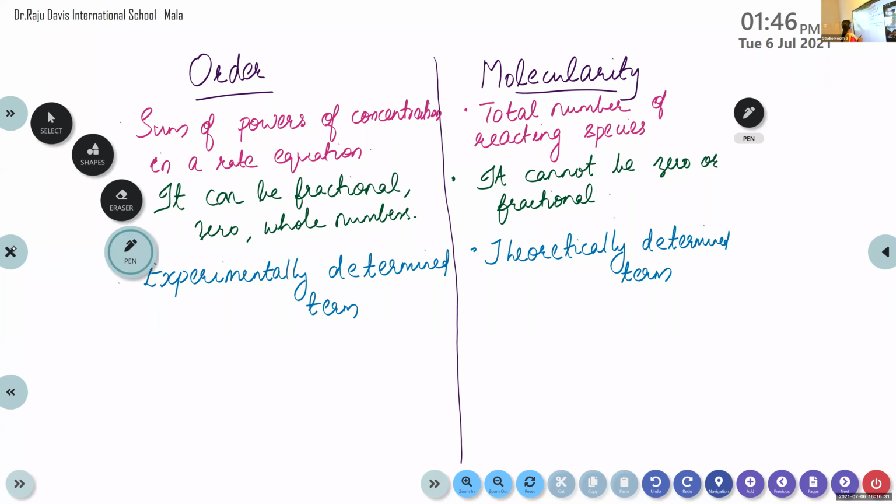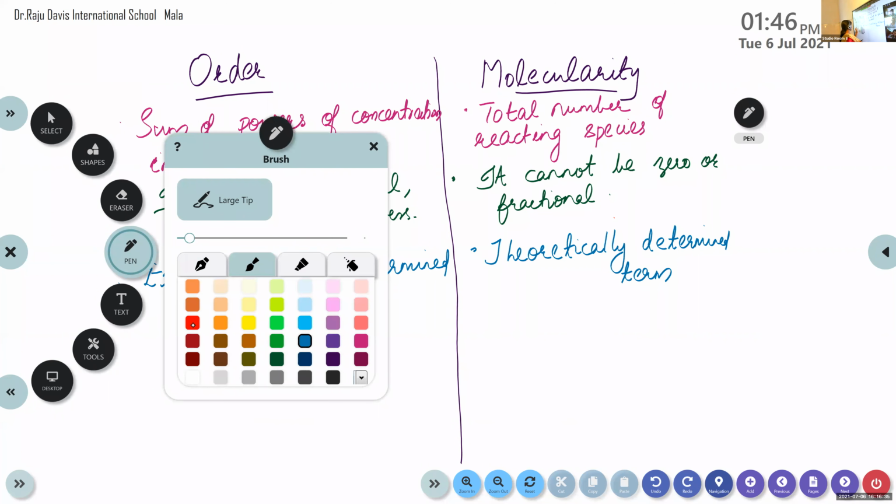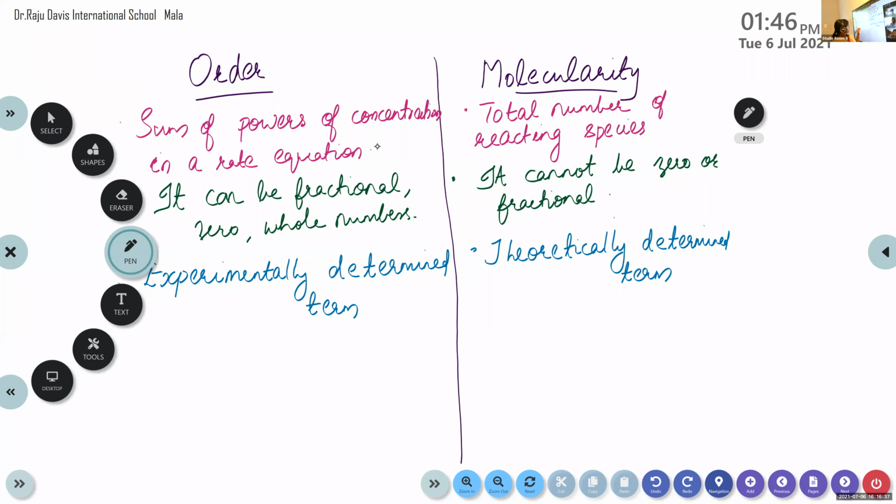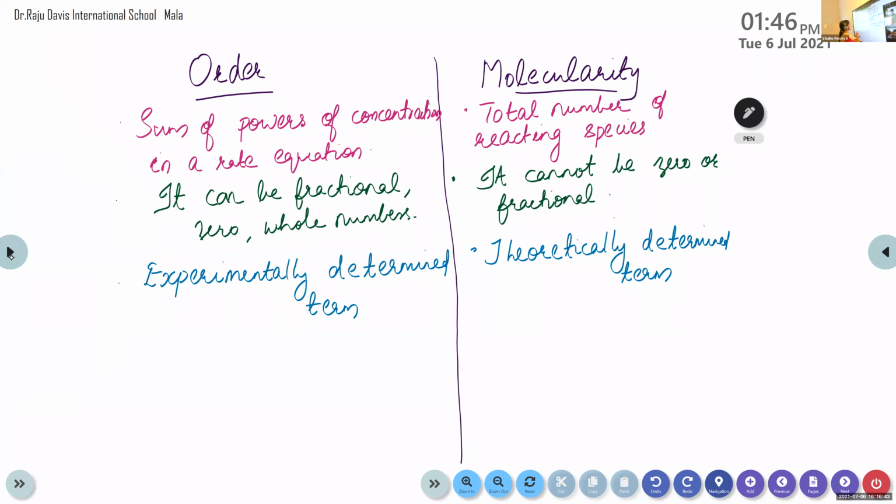Okay, that's the third point. The next one: it can be applicable to elementary as well as complex reactions.